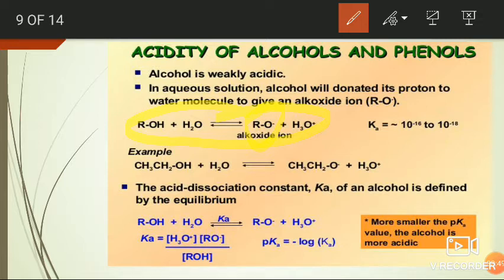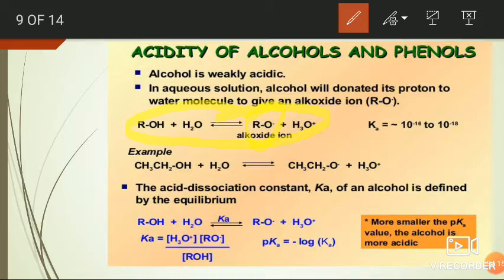It is generally an equilibrium reaction. If the forward reaction is high, then the alcohol is more acidic. If the backward reaction is more, then the alcohol is weak acid.